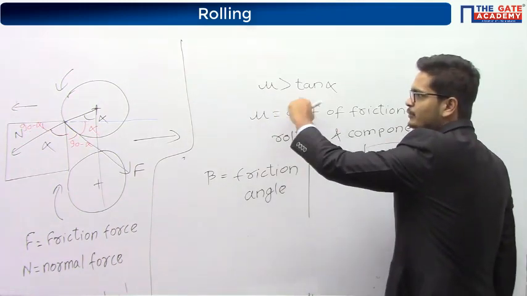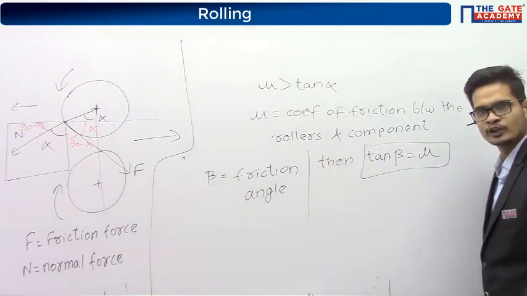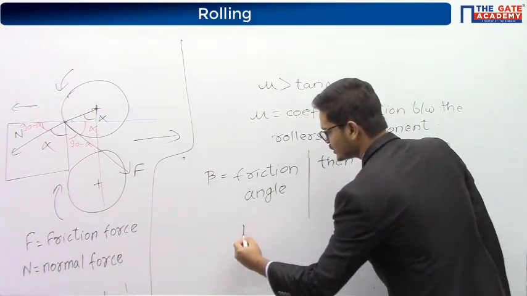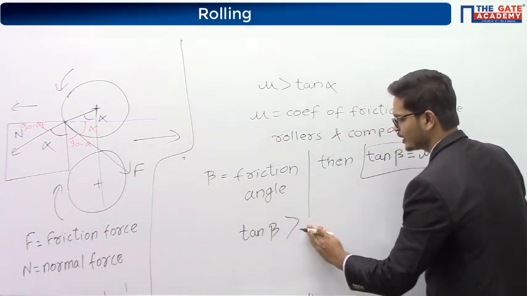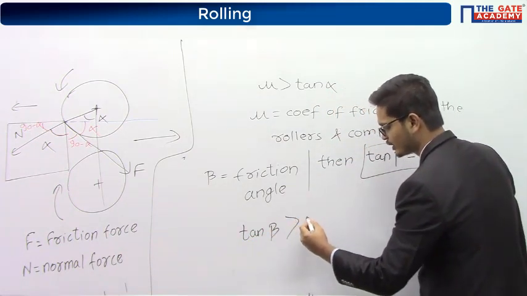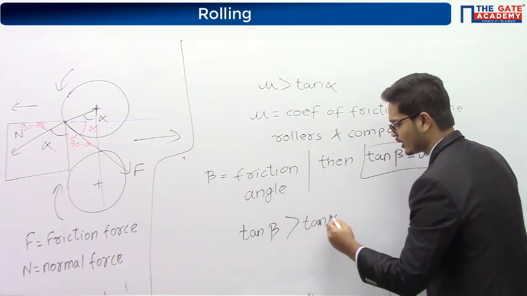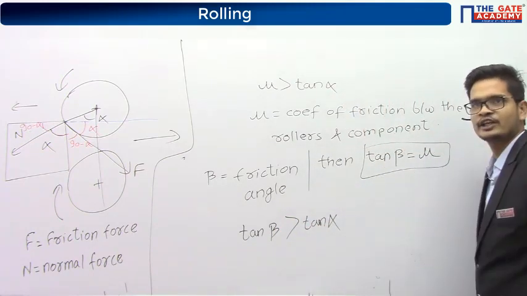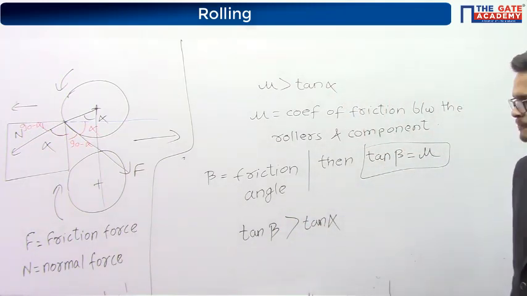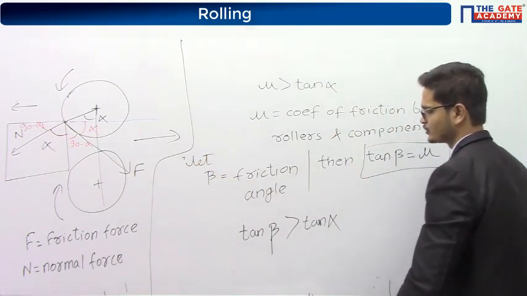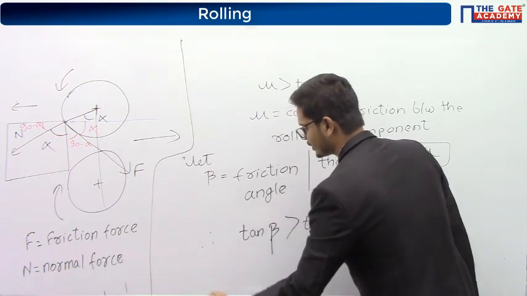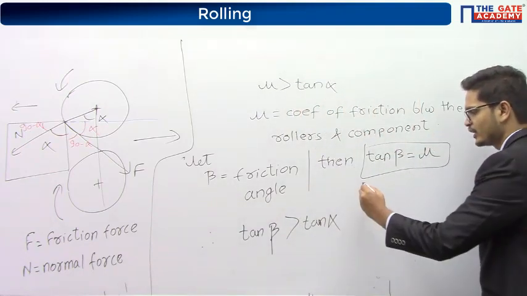Here we are saying tan beta is equal to mu, and mu must be greater than tan alpha. It means tan of beta must be greater than tan of alpha. Right? Since beta is the friction angle and tan beta is equal to mu, therefore tan of beta must be greater than tan of alpha.